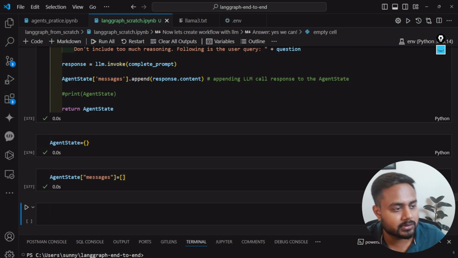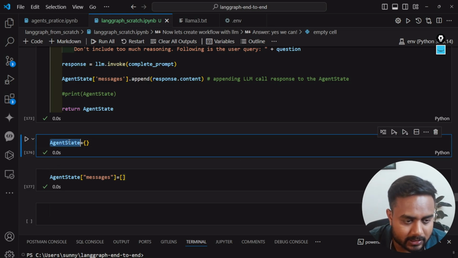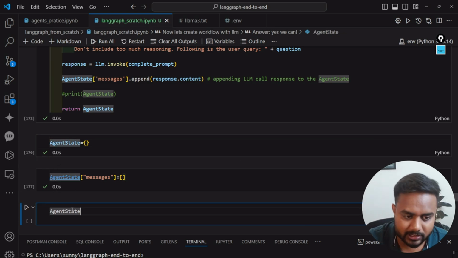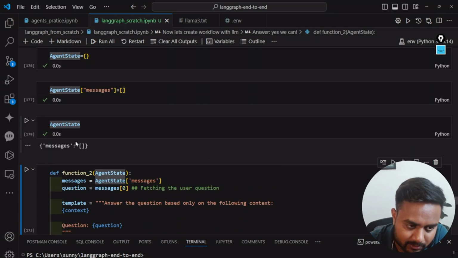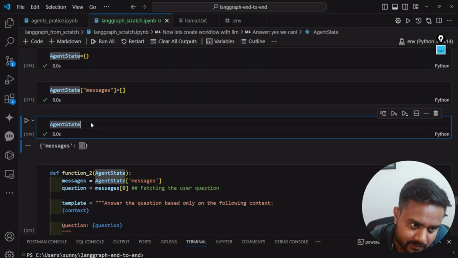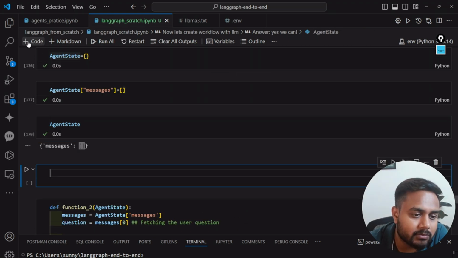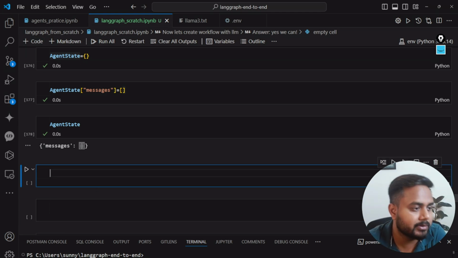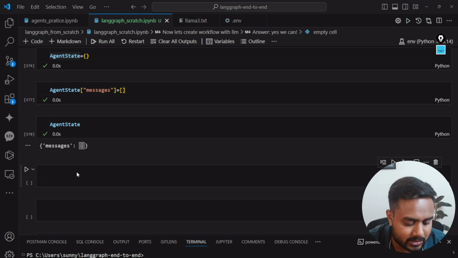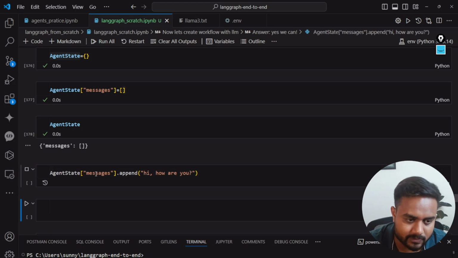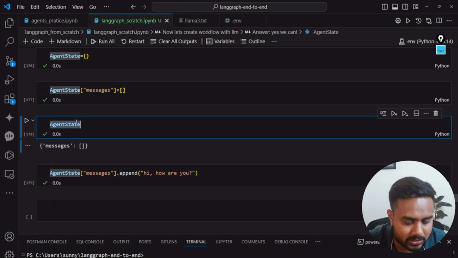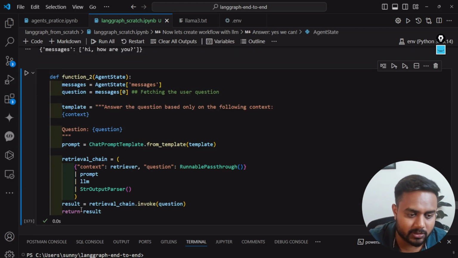So here is my agent state. The agent state will be containing the message in the form of this list. Now let me show you how it will be keeping the messages. Like this, it is going to keep the message. So here's my agent state.